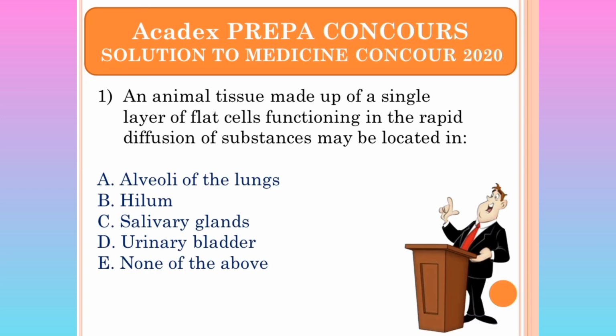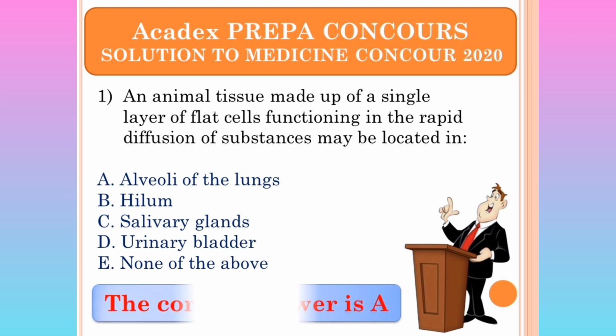An animal tissue made up of a single layer of flat cells functioning in the rapid diffusion of substances may be located in. The correct answer to this question should be A, the alveoli of the lungs. So our answer is A, but we are not just going to end there. I have to explain to you why the answer is A and why B, C, D, and E are wrong.